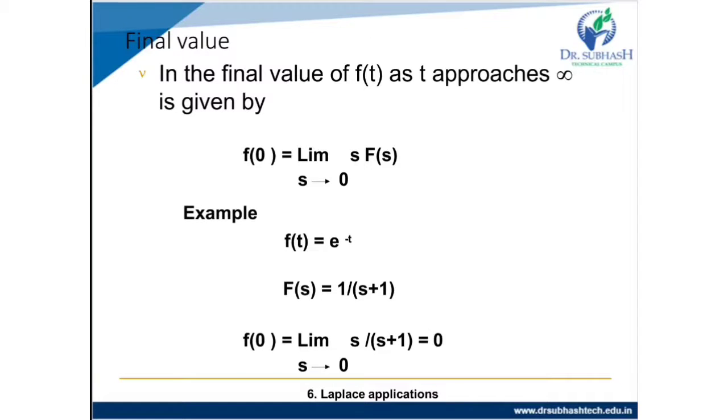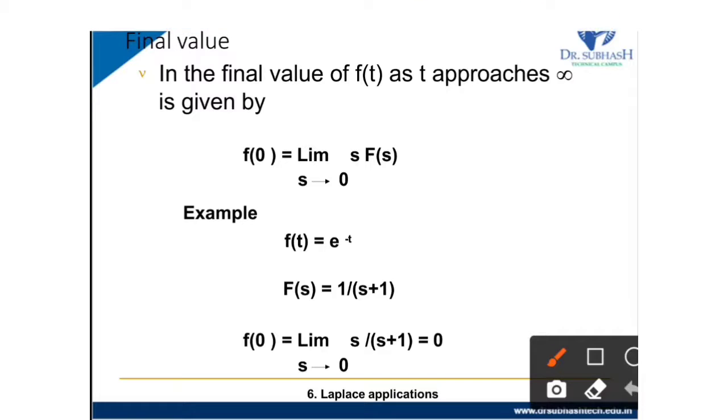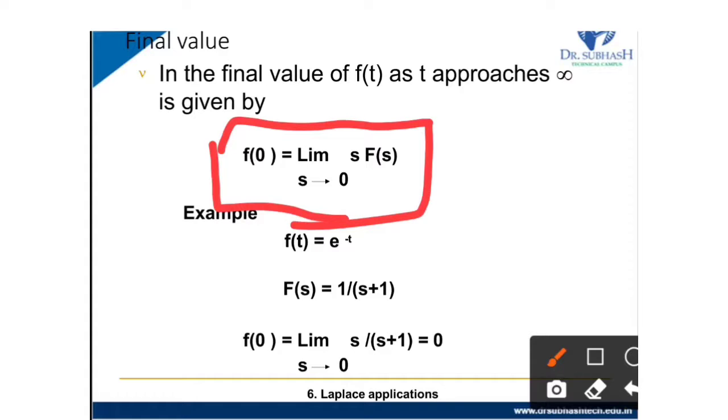For the final value theorem, the final value of f(t) as t approaches infinity is given by f(infinity) equal to limit s tends to 0 s F(s). In the initial value theorem, the limit is s tends to infinity, but in the final value theorem it tends to 0.